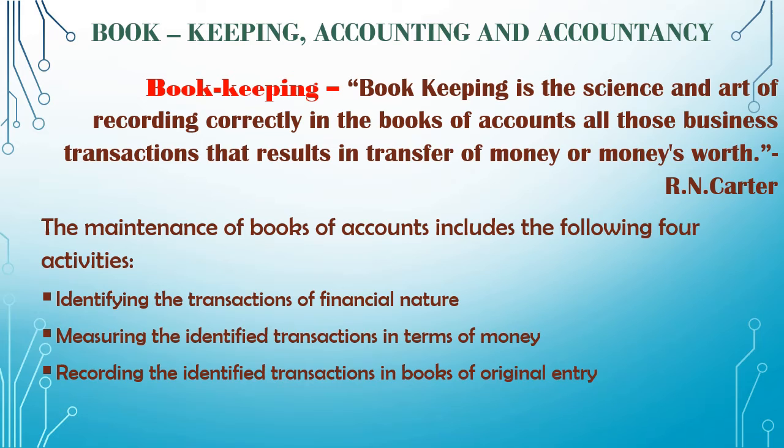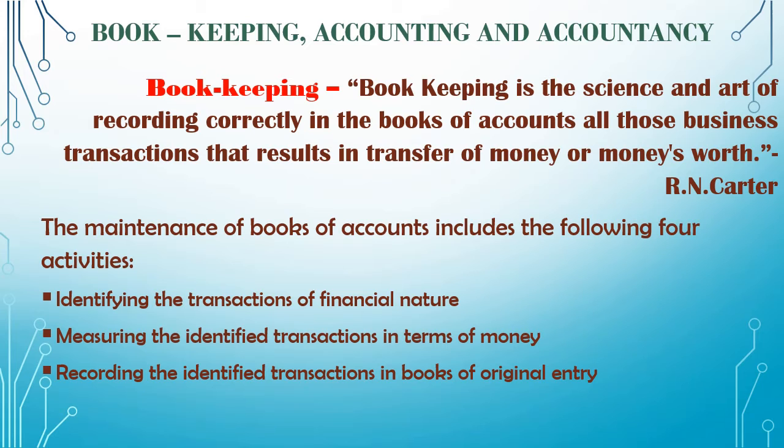Recording the identified transaction in the books of original entry. Now the books of original entry, we can say, is the place where it has been recorded the very first time, that is your journal. So we call the journal the book of original entry because that is the very first place where the accounts are originally recorded.